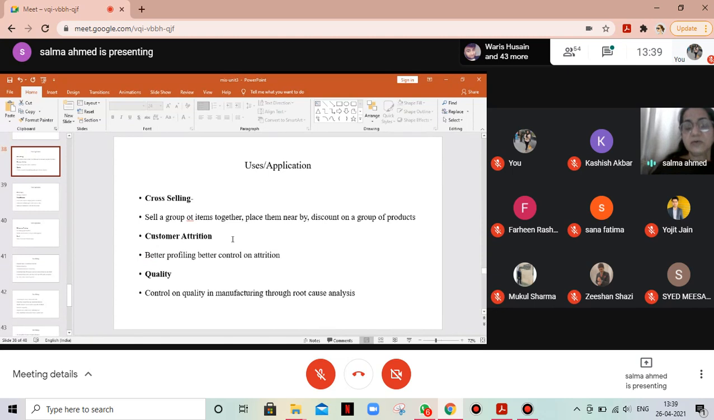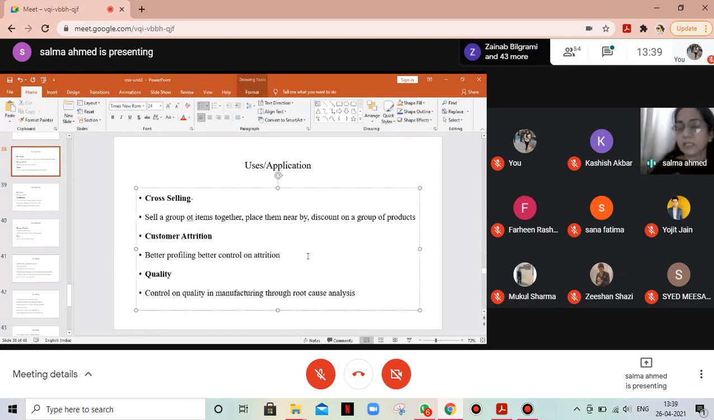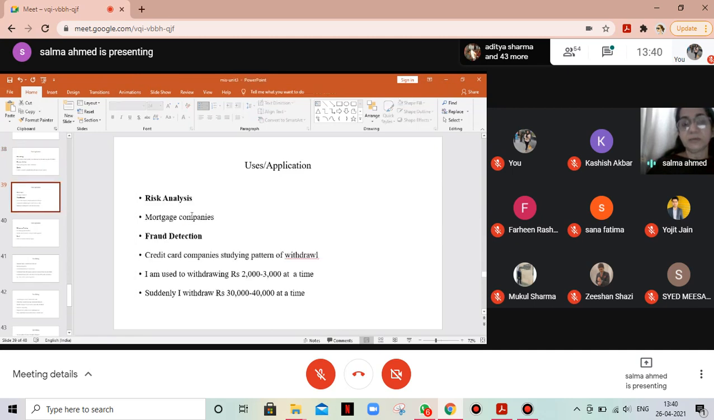Then cross sell, sell a group of items together. So we place them nearby. We put a similar discount on these groups of items. Customer attrition: better profiling helps to control customer attrition, so they do not defect. Quality: we can use them for better management of quality, through root cause analysis. Where is the problem? We try to go back to the problem and identify it.